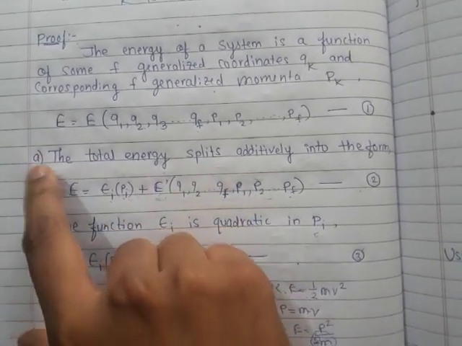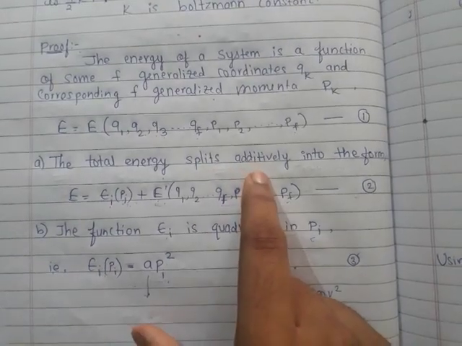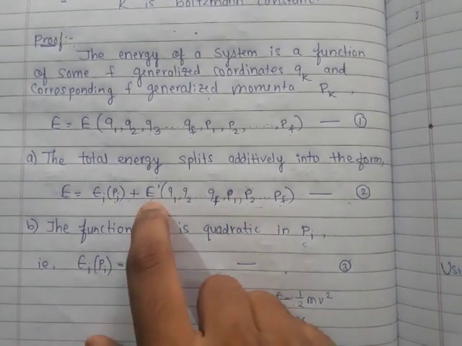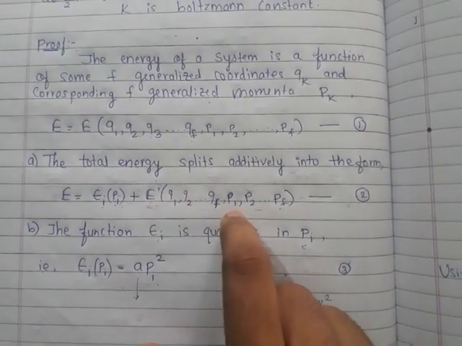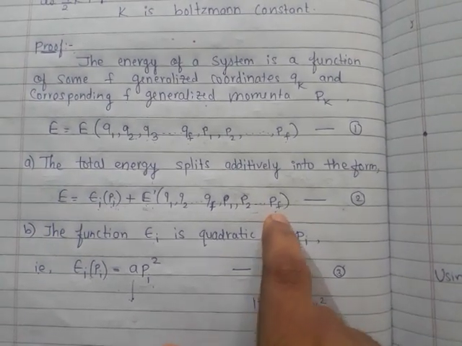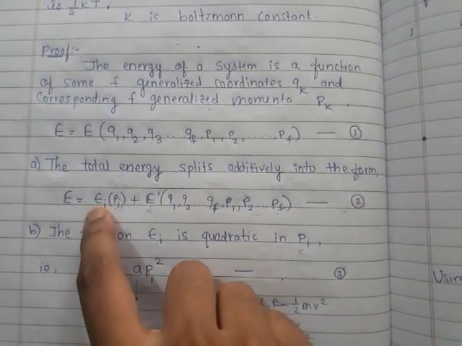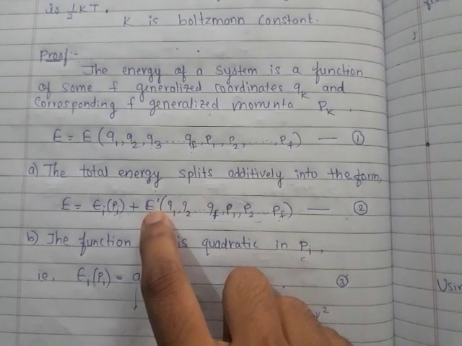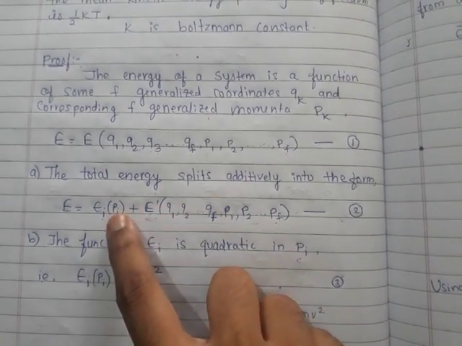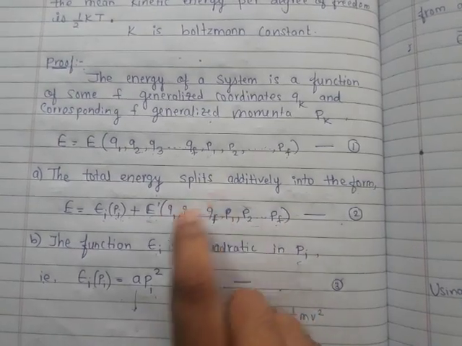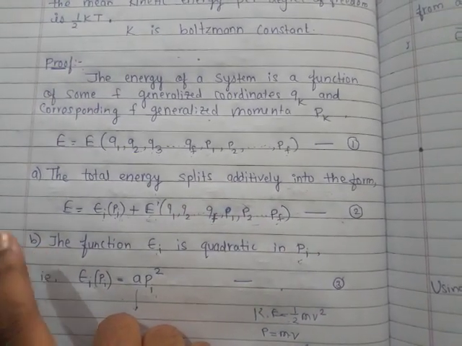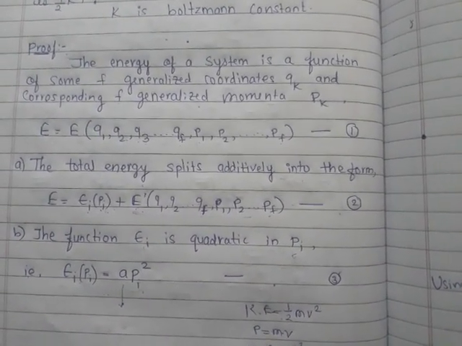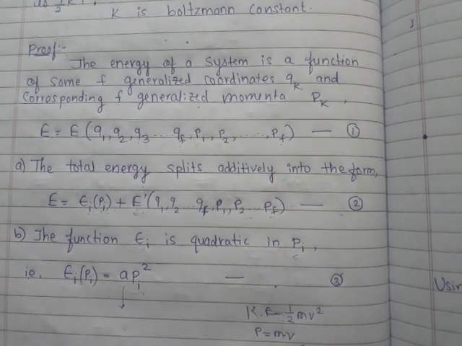Assumption A: the total energy splits additively into the form E is equal to epsilon i of pi plus E prime of q1, q2 up to qf, p1, p2 up to pf. This is our second equation. In this equation epsilon i is only a function of pi, and E prime is independent of pi, so there is no pi in it. Now assumption B: the function epsilon i is quadratic in pi.